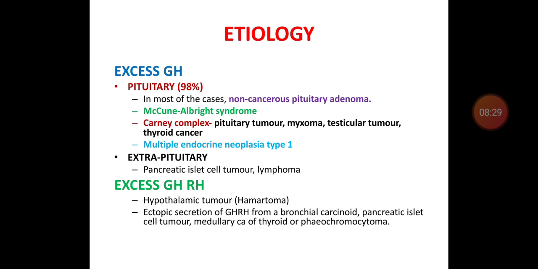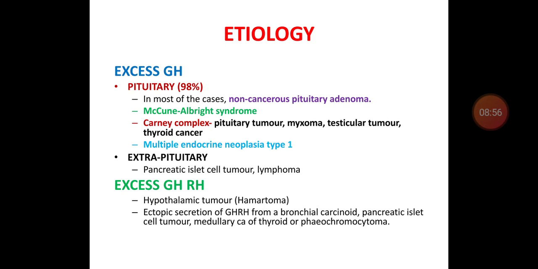This is followed by McCune-Albright syndrome, Carney's complex, that is pituitary tumor along with various other tumors involved, and multiple endocrine neoplasia type 1, which also includes pituitary tumor. Extra pituitary causes are pancreatic islet cell tumor or lymphoma. If it is excess